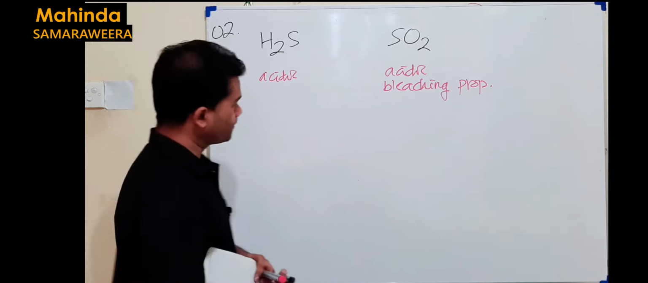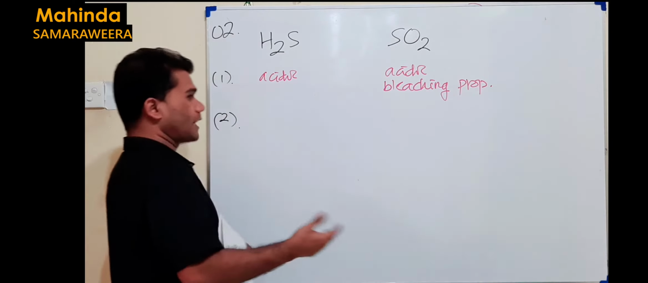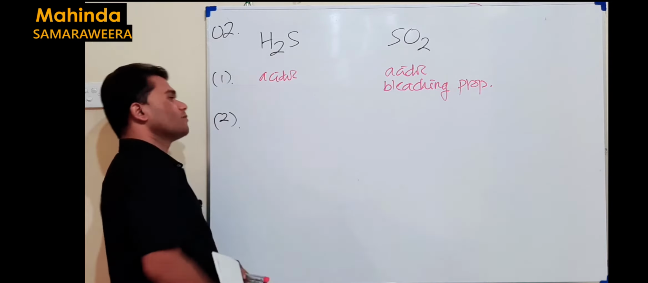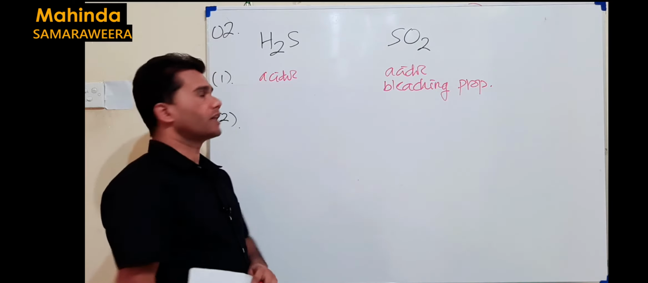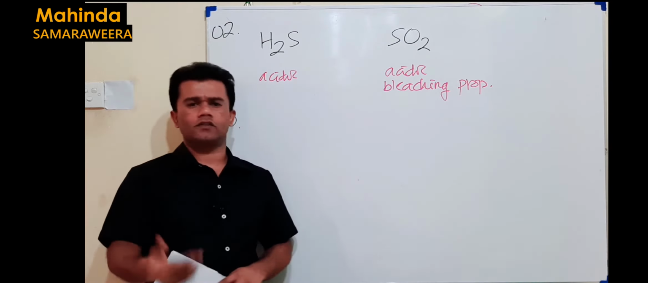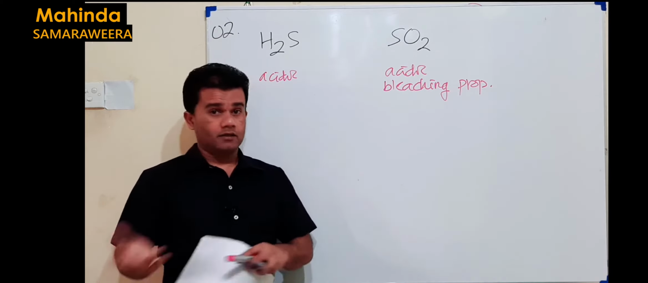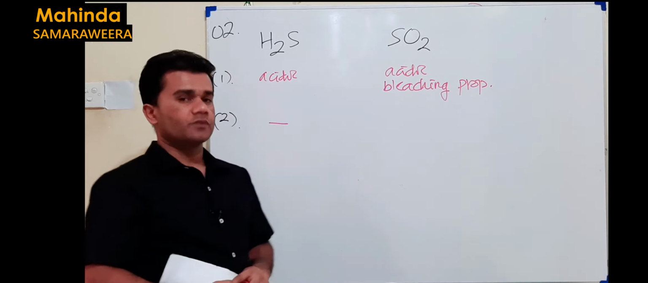Second reagent, lime water. Lime water is calcium hydroxide. When you pass H2S through calcium hydroxide, we get calcium sulfide. But calcium sulfide is a colorless solution. There is no precipitate, no evolution of gases, no color change. Because of that, you don't see any observation in that case.